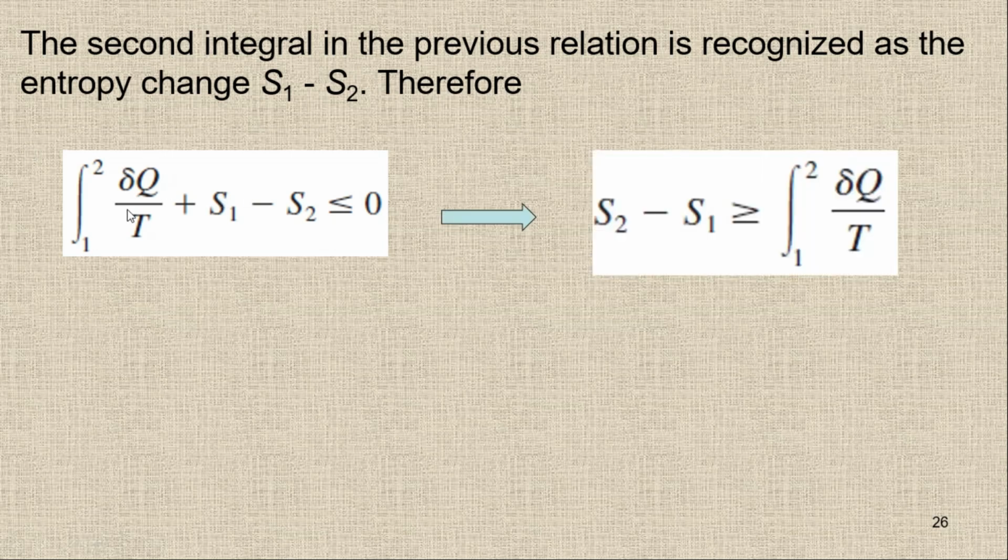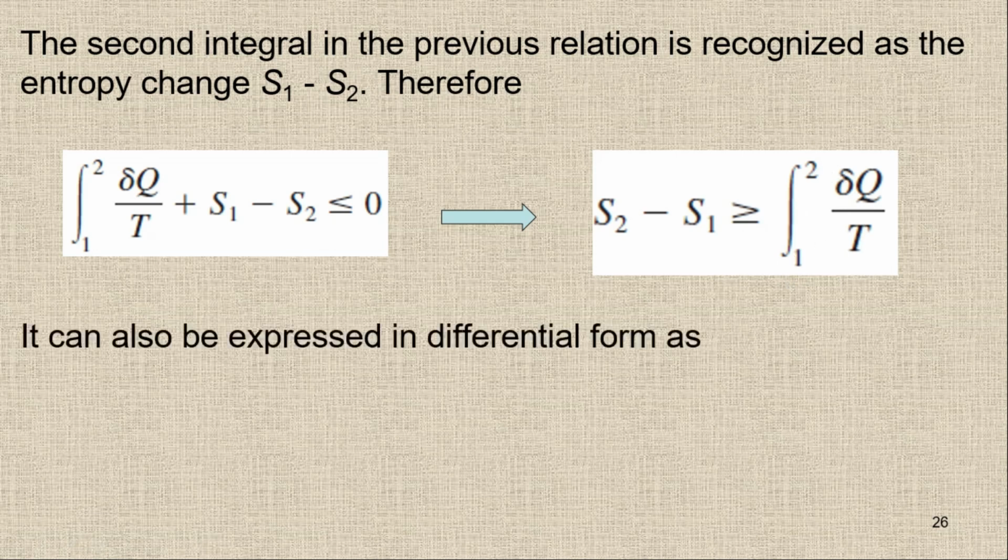I am going to shift this to the other side, and rearrange it because this is S1 minus S2. If I shift it to the other side, it will be S2 minus S1, and it will become greater than this. So we have S2 minus S1 is greater than or equal to the integral of delta q upon T. Now we can write this equation in differential form.